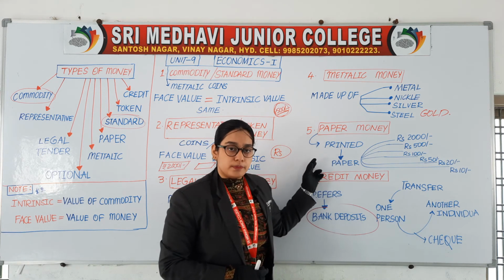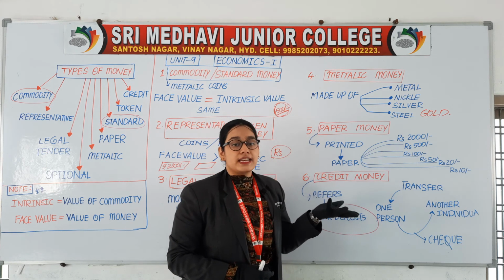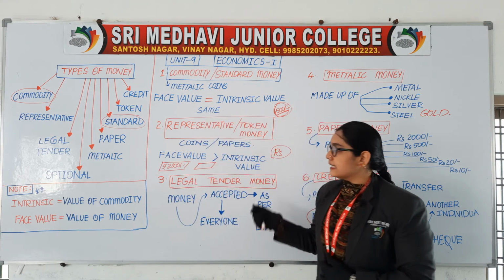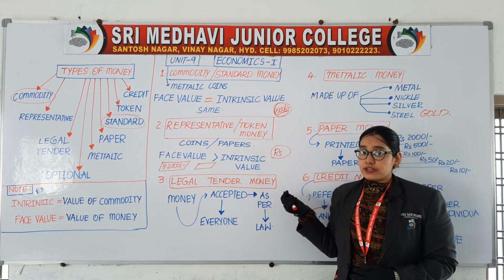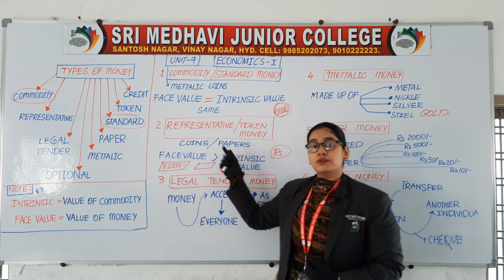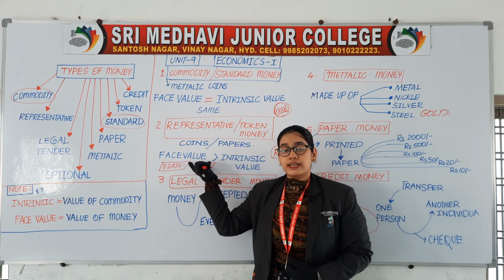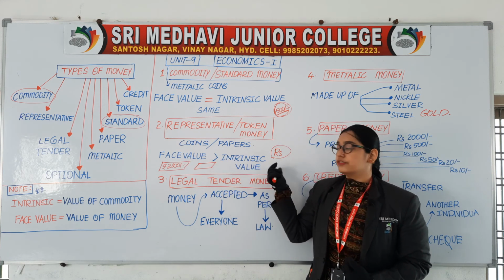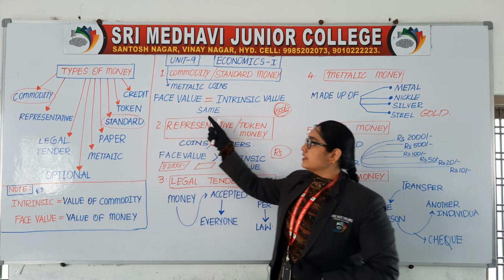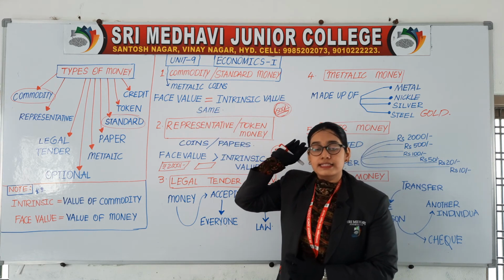Paper money is printed on paper. Metallic money may be made up of any kind of metal like nickel, silver, steel, gold, etc. Legal tender money is acceptable by everyone as per the law. Representative or token money is money whose face value is always more than intrinsic value. That means value of money is always more than value of commodity. The definition I have written over here through formula. Then the first one, commodity or standard money, whose face value and intrinsic value is same.